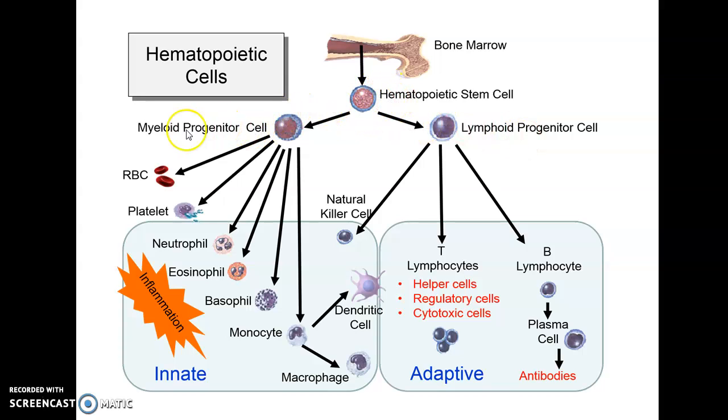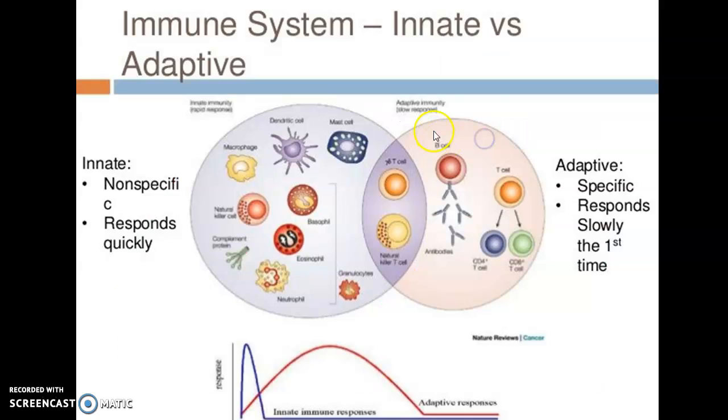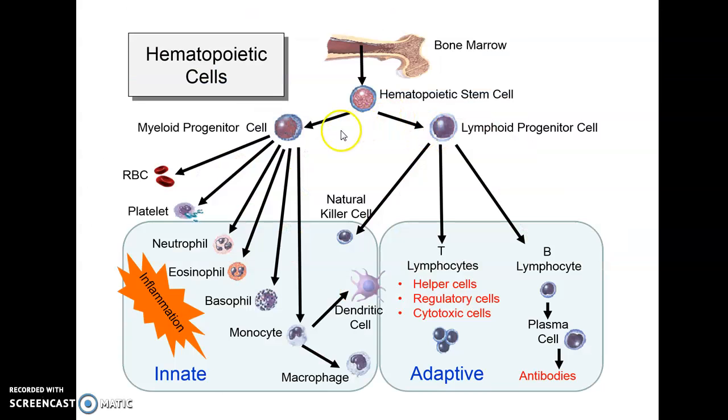One is the myeloid progenitor cell, which is also pluripotent. It can differentiate into different kinds of cells. Lymphoid progenitor cells can also differentiate into different kinds of cells. The hematopoietic cell can differentiate into either myeloid cells or lymphoid cells, so it is hence a multipotent cell.